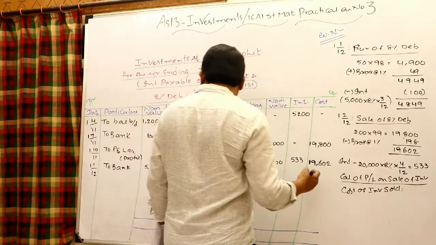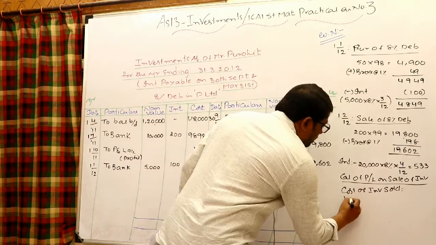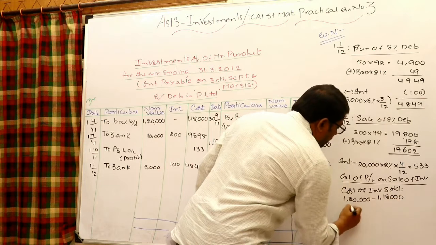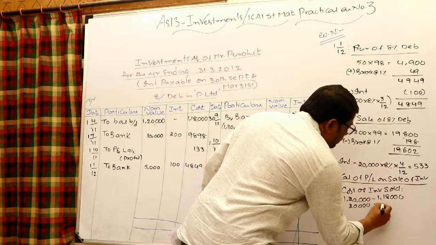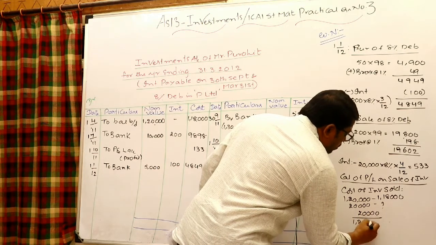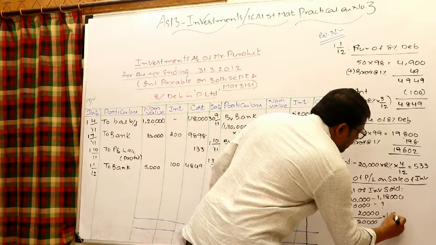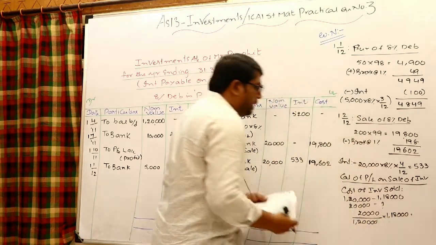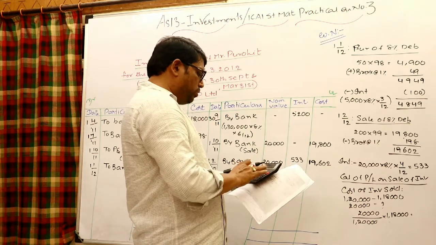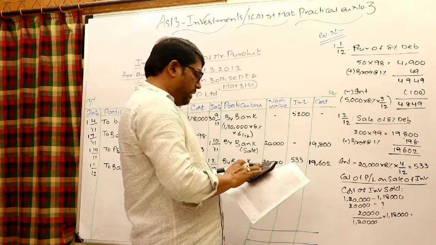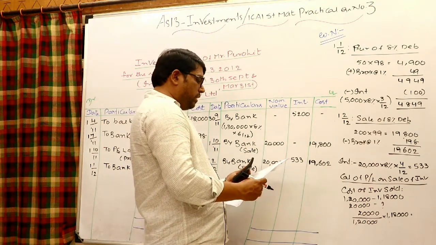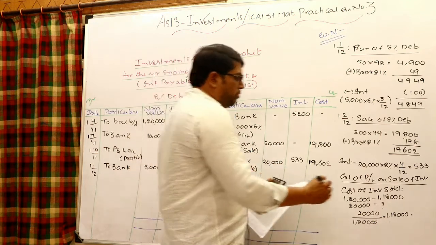Therefore 1,20,000 cost 1,18,000, 20,000 cost how much? 20,000 by 1,20,000 into 1,18,000. Therefore 20,000 divided by 1,20,000 into 1,18,000, 19,666. 19,666 we can say.